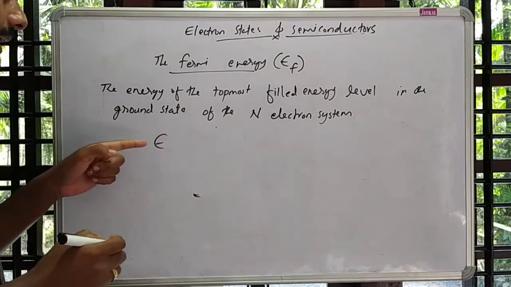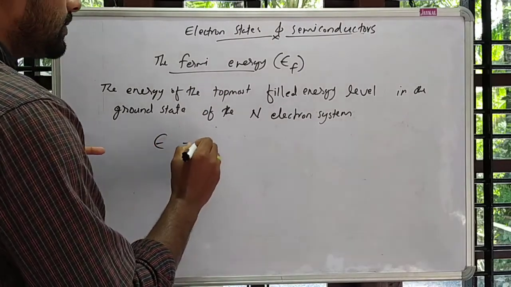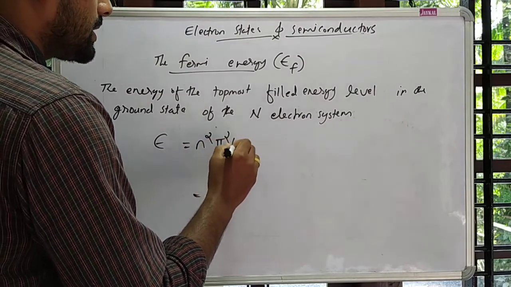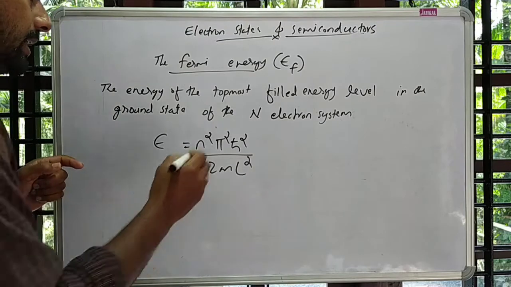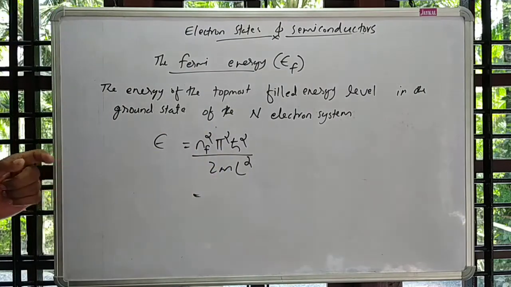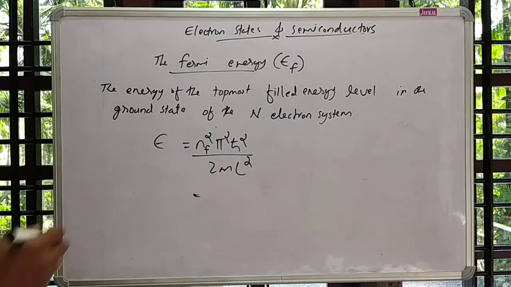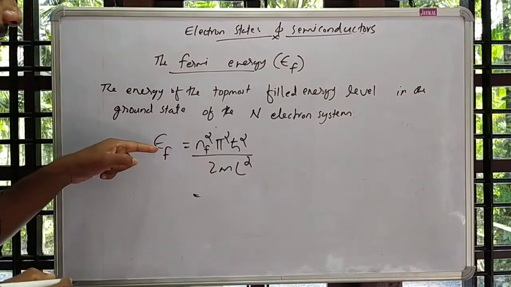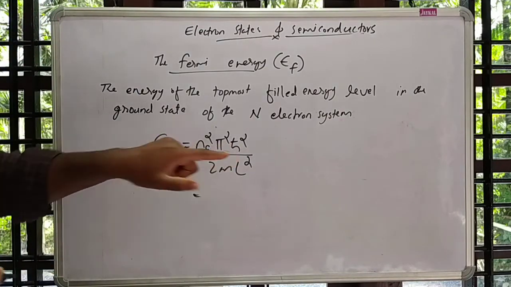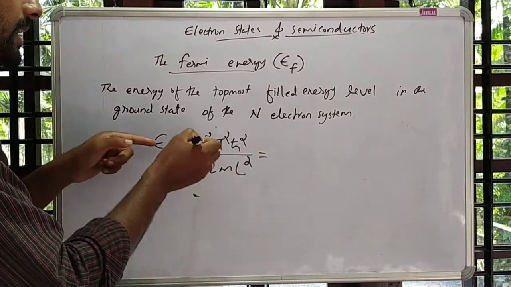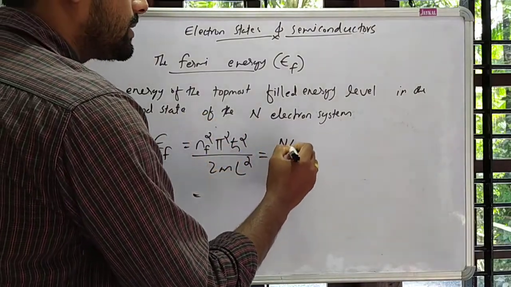We know the energy eigenvalues are n square pi square h bar square over 2 m l square, and NF is the topmost filled energy level. So the Fermi energy is the energy of the topmost filled energy level: EF is equal to NF square pi square h bar square over 2 m l square, and we know NF is the total number divided by 2.